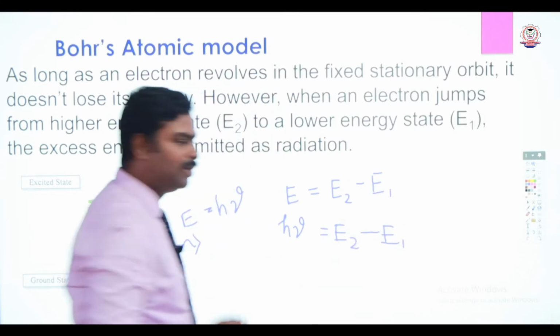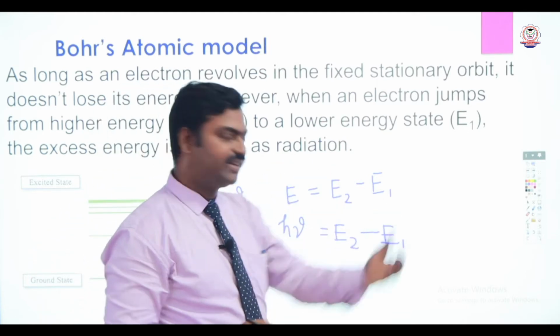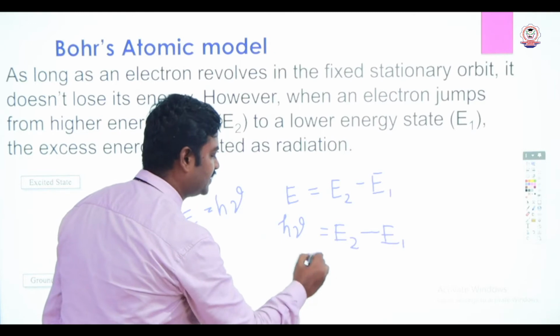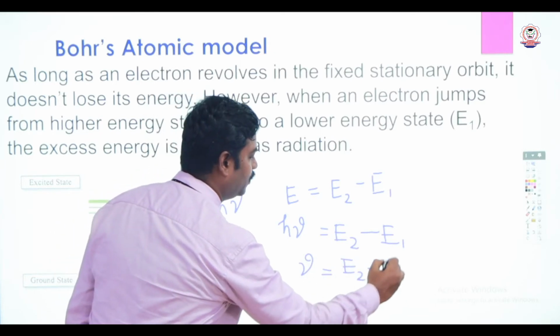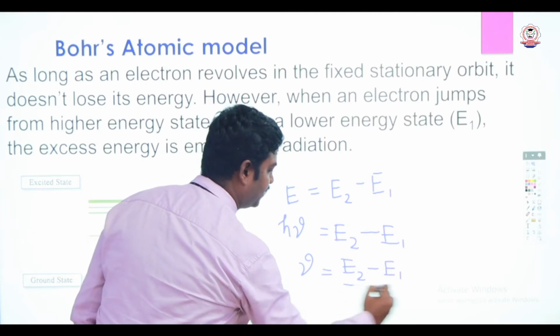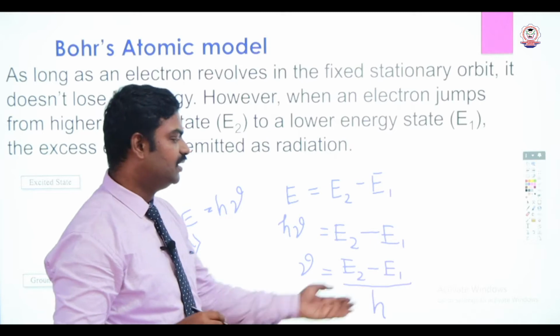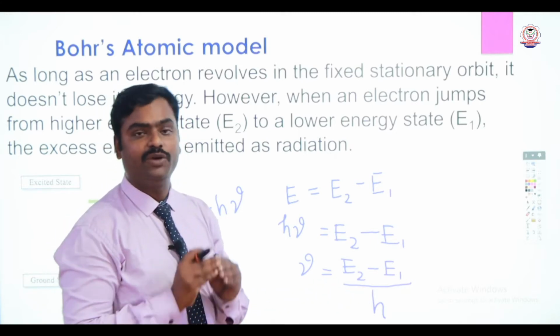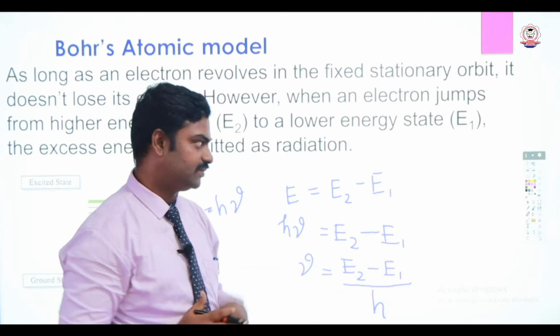And what about the frequency? We can identify the frequency of the emitted light: nu is equal to E2 minus E1 divided by h, that is Planck's constant. So this is the final expression to identify the frequency of emitted radiation.